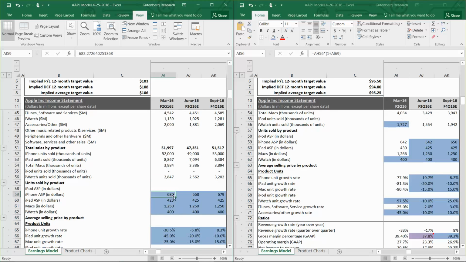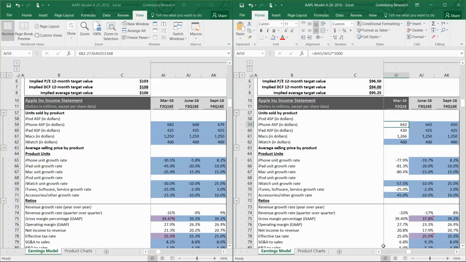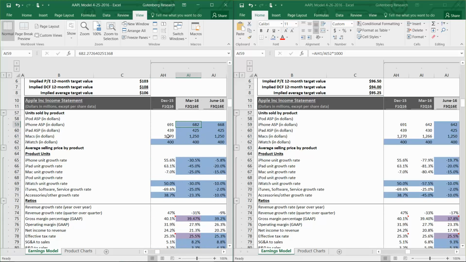And then we look at the average selling price for iPhones. So it came in very low, and this is probably due in part to the strength of the US dollar. Last quarter, the average selling price per unit was $691. We had expected $682, and we actually ended up with $642. So very weak showing on the average selling price for iPhones.